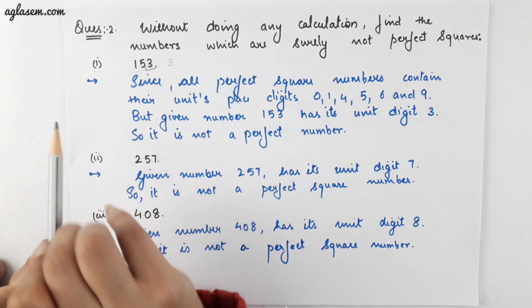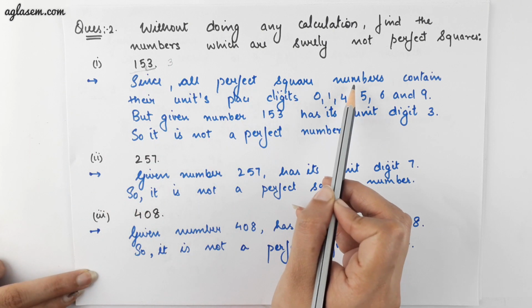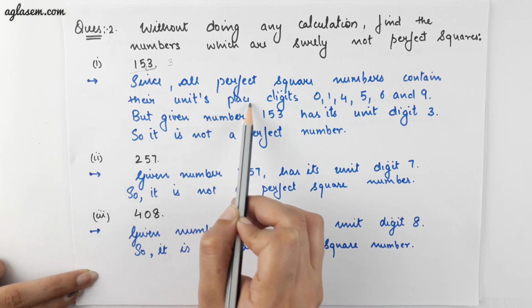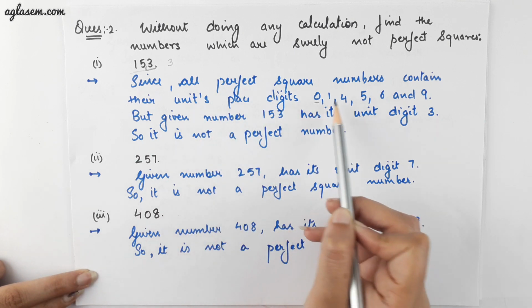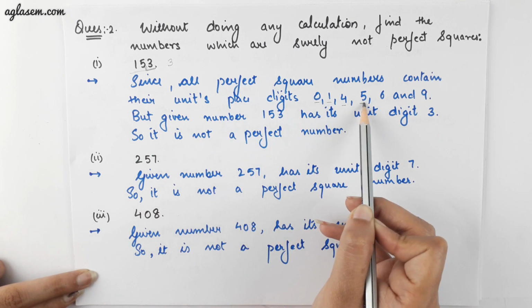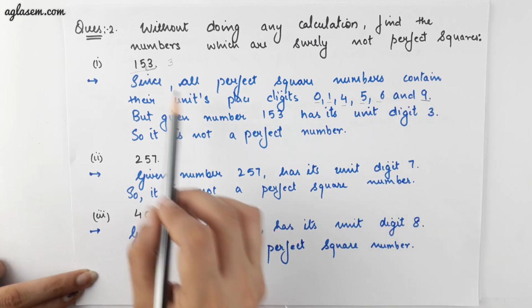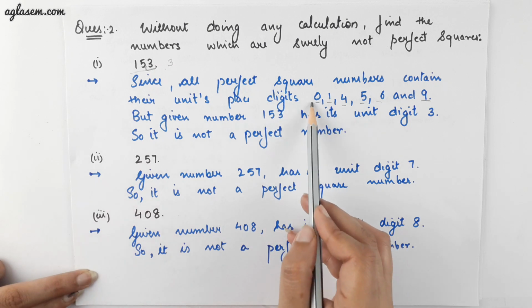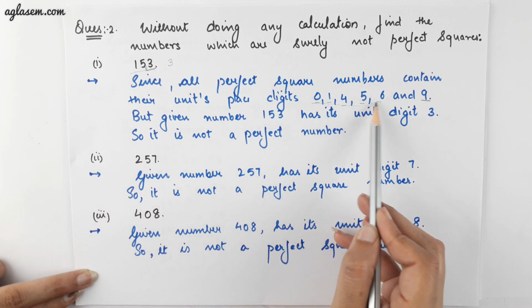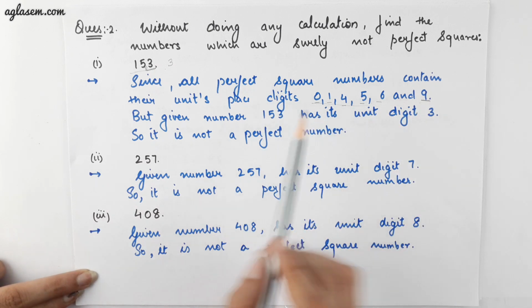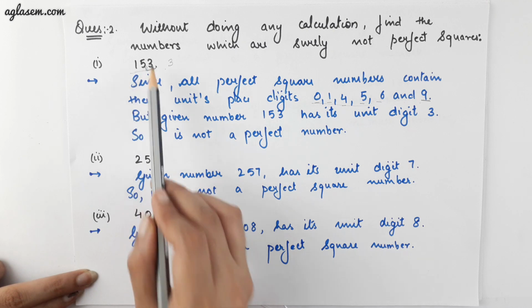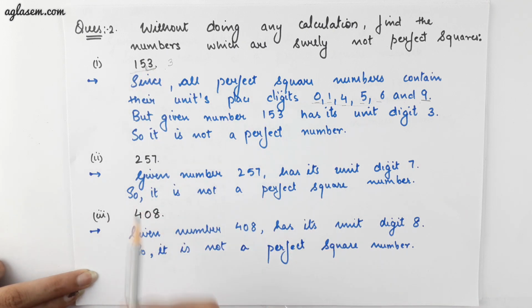And we all know that all perfect square numbers contain their unit place digit either as 0, 1, 4, 5, 6 or 9. And we can see the unit digit 3 is not in the list of the perfect squares of unit place. Therefore, the given number 153 is not a perfect square.